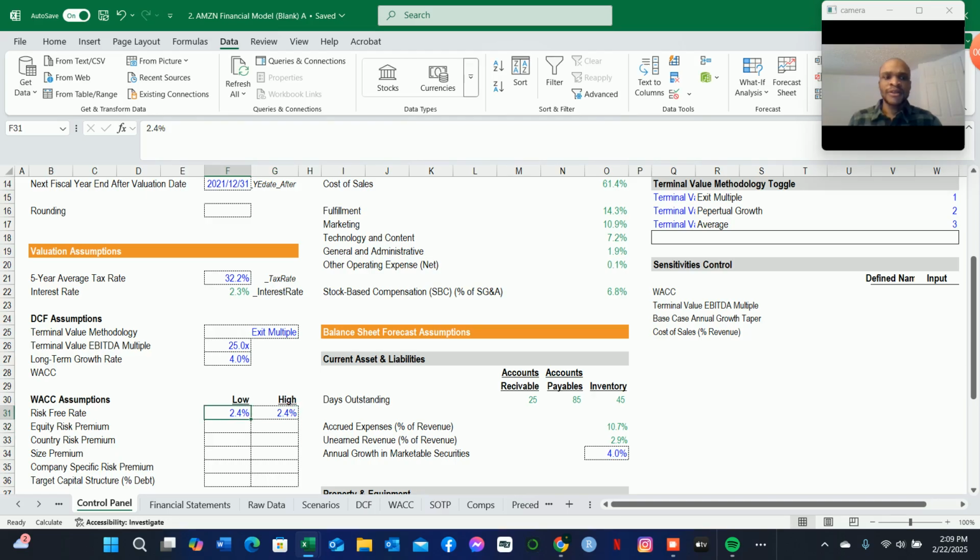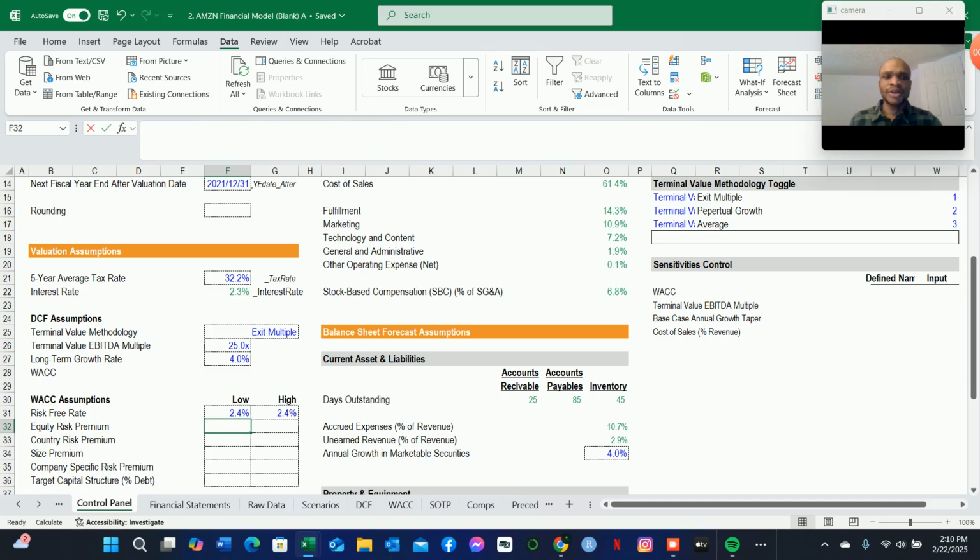This is based on a 20-year maturity constant maturity treasury bill, and we will also include the equity risk premium.